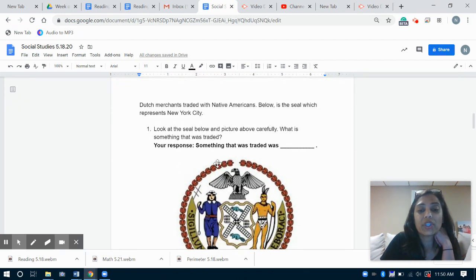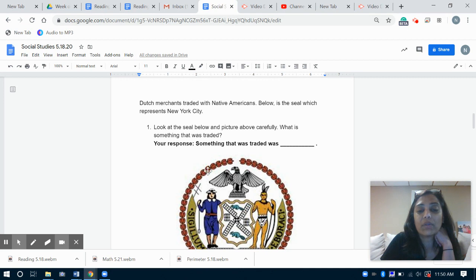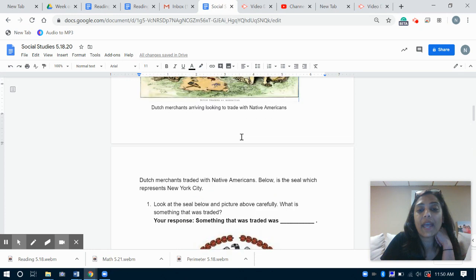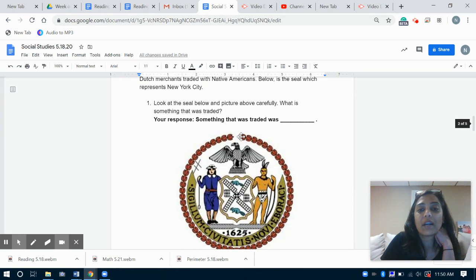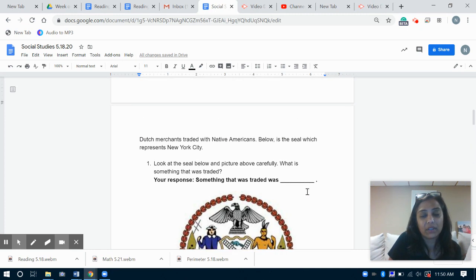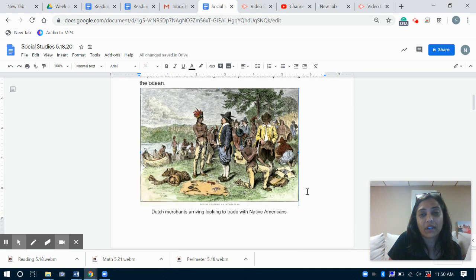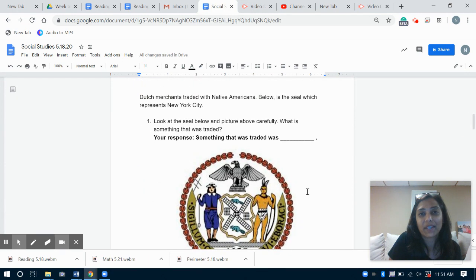Okay, so the question here is, look at the seal below. This is the seal, and picture above. So you're going to use this seal and this picture, right? Look at it carefully and respond to this question. What is something that was traded? There's a big clue. So you're going to have to really look carefully at this seal, which is like a symbol, right? And this picture right here. Look at the pictures carefully. What is something that was traded? Write your answer right here. We're looking for one thing, and then move on to the rest of the video.